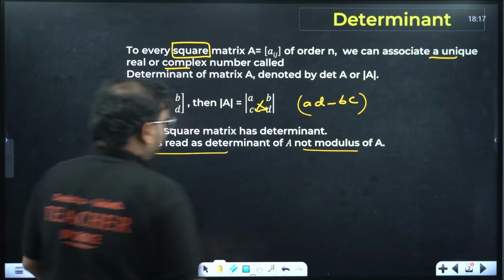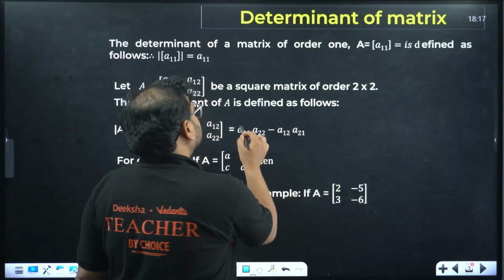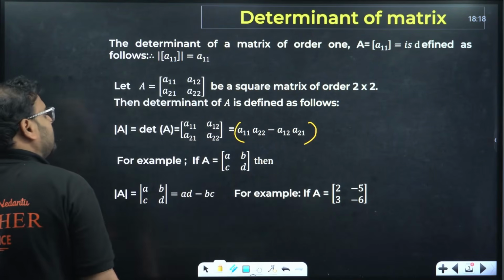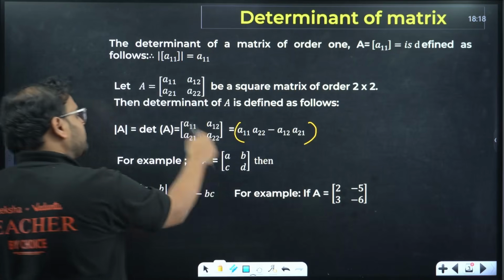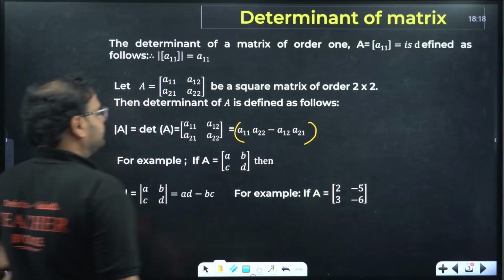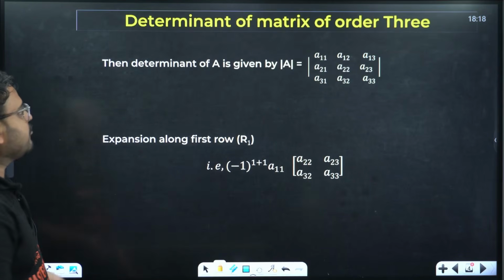Getting it? Moving on. Now, how do you find this? So over here, I've written this value already. For a 2 cross 2 matrix, you'll have a11, a22, and over here a12, a21. You take cross multiplication, a11 a22 minus a12 a21. That is ad minus bc. This is for a 2 cross 2 matrix. What about a 3 cross 3 matrix, sir?